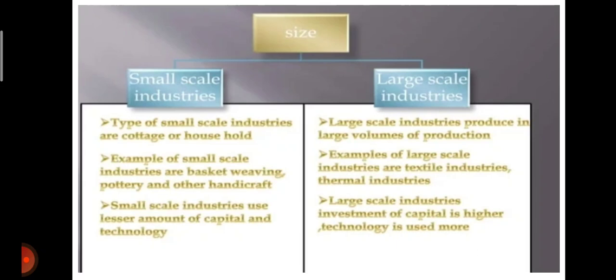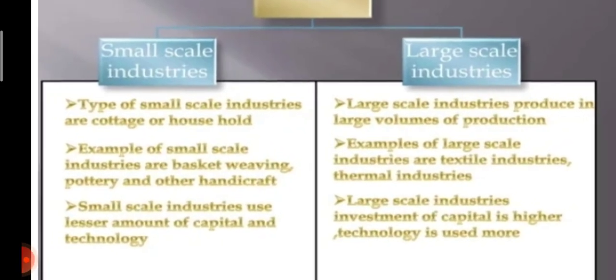Now, on the basis of size, small scale industries. This type of small scale industries are the cottage or household industries. Examples of small scale industries are basket weaving, pottery, and other handicrafts. Small scale industries use less capital and technology.